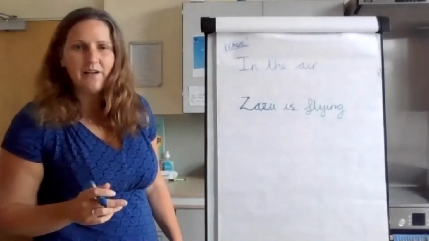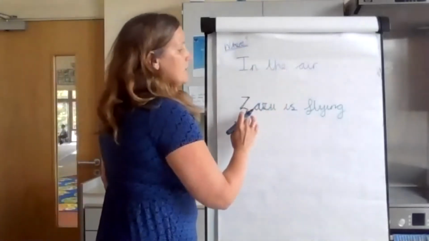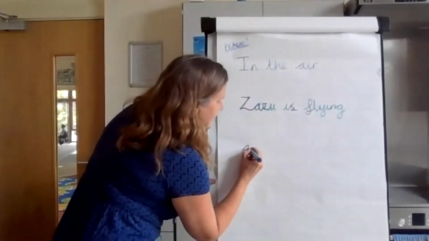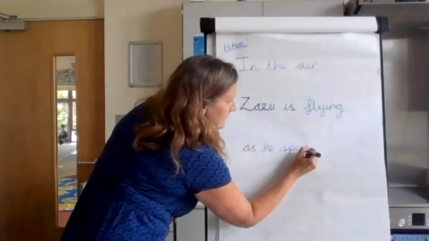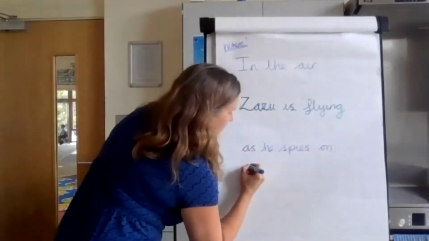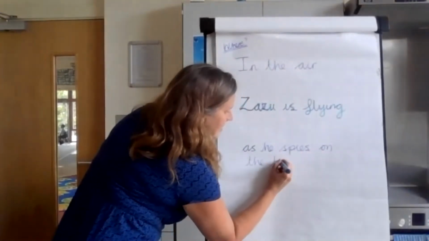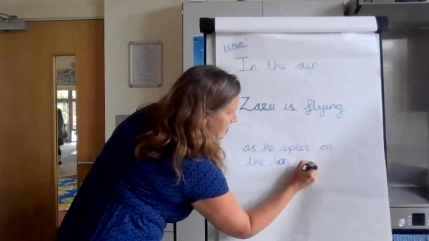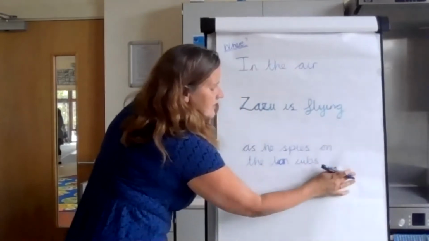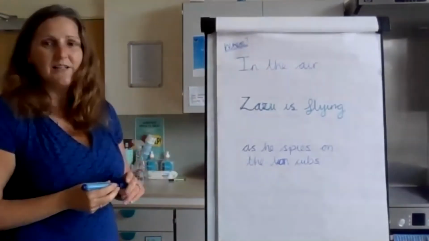He was spying on the lion cubs, wasn't he? In the air, Zazu is flying as he spies on the lion cubs.